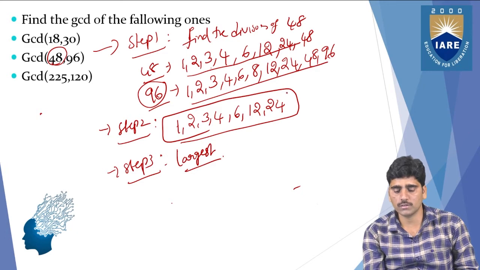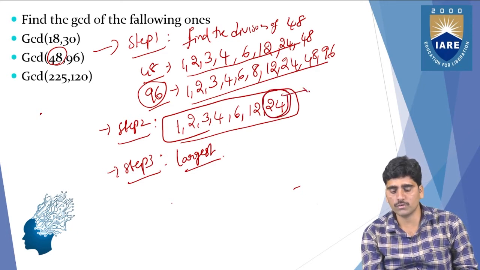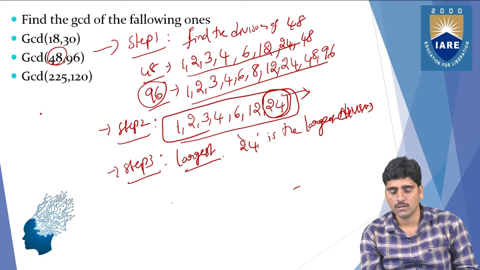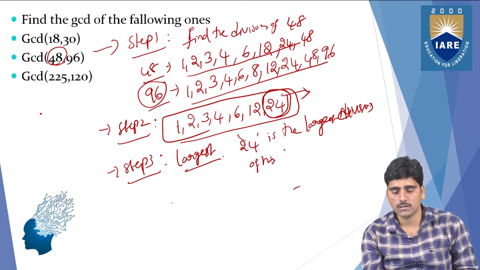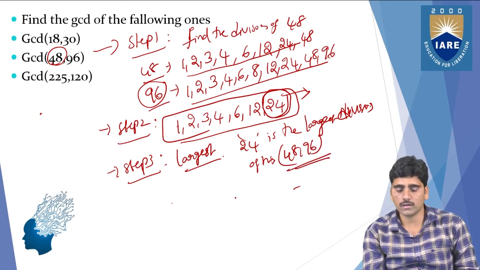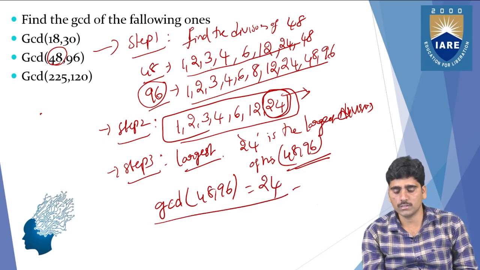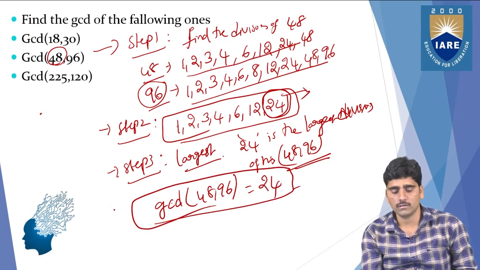So what is the largest one here? 24 is the largest. 24 is the largest divisor common to 48 and 96. Or else you can write it like this: GCD of 48, 96 equals 24. This is the way you can write the final answer.